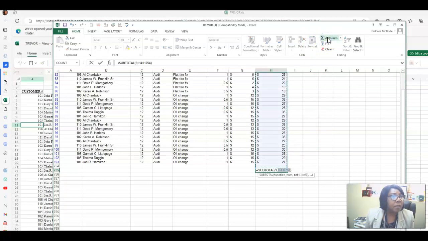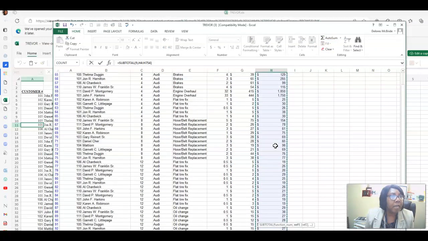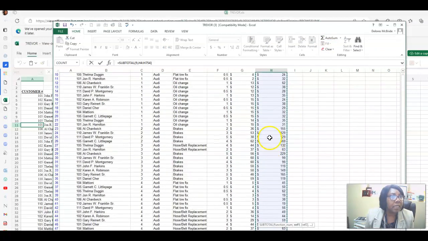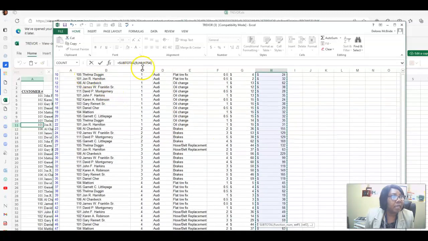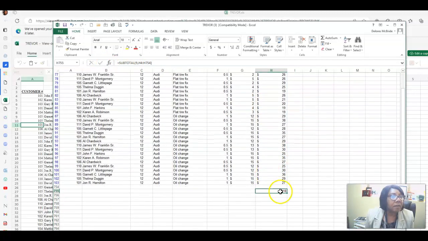Click on auto sum. Now auto sum grabs the entire range that we need, as you can see. This is the range. Now once that total is in, we can go back to the formula bar and select it, right? So now this is exactly how much money the Audi cars bring in.